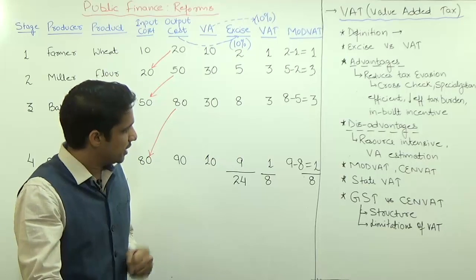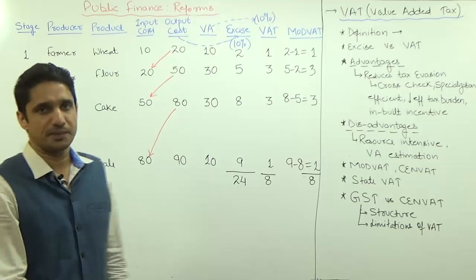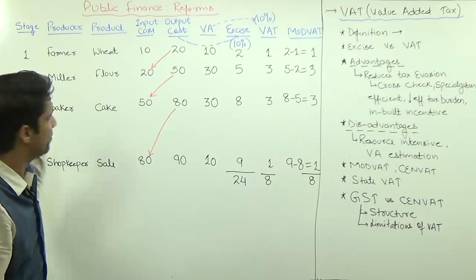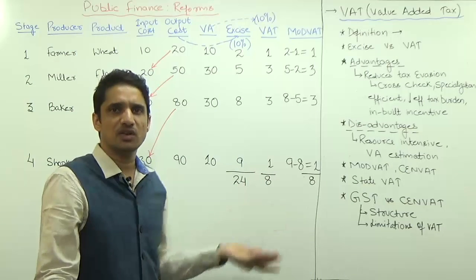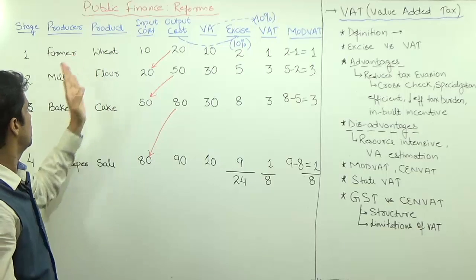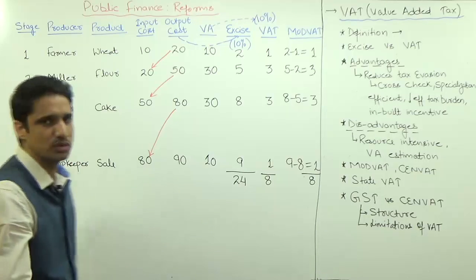The reason is, in case of indirect taxes, there is a lot of tax evasion. Suppose this farmer or this miller or baker are not maintaining any register. They are not giving any receipt, the farmer is not giving any receipt to the miller, and the shopkeeper is not giving any receipt to the baker.